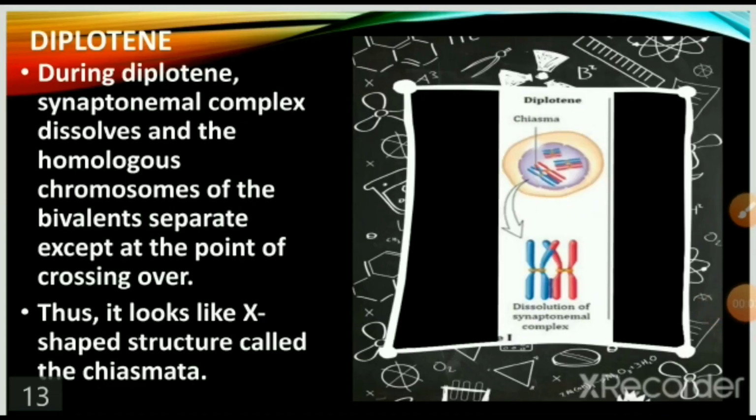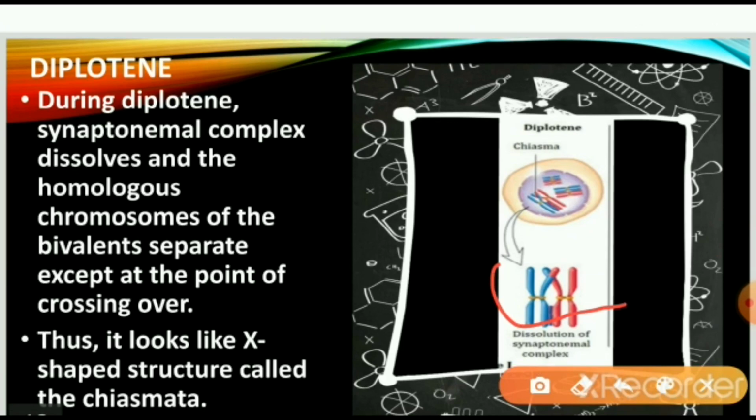Diplotene is the fourth stage of prophase 1. Here, the synaptonemal complex dissolves and the homologous chromosomes of the bivalent separate except at the point of crossing over. Thus, it looks like an X-shaped structure called chiasmata. So, it looks like an X shape.